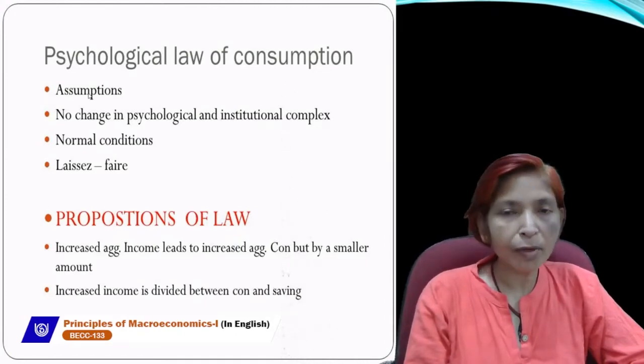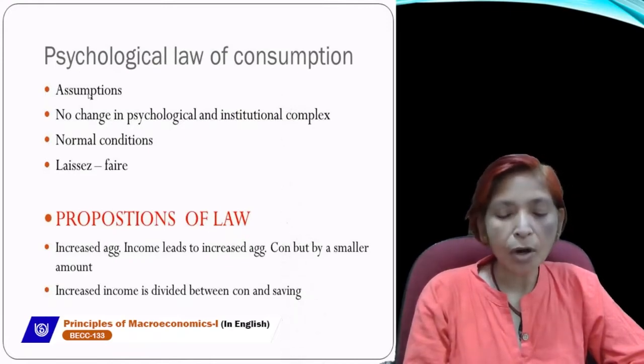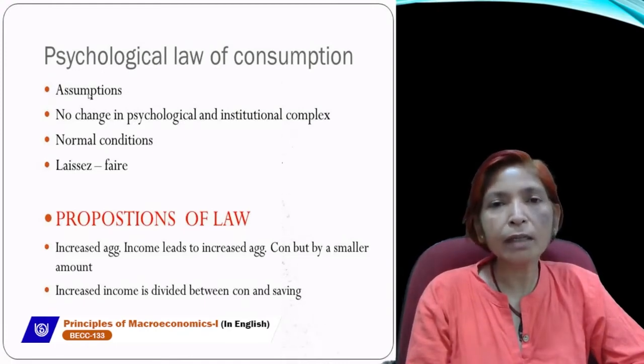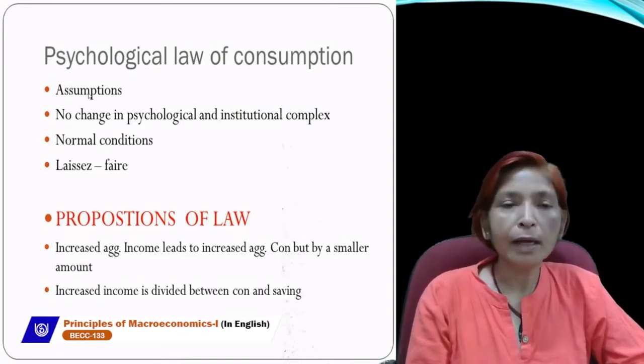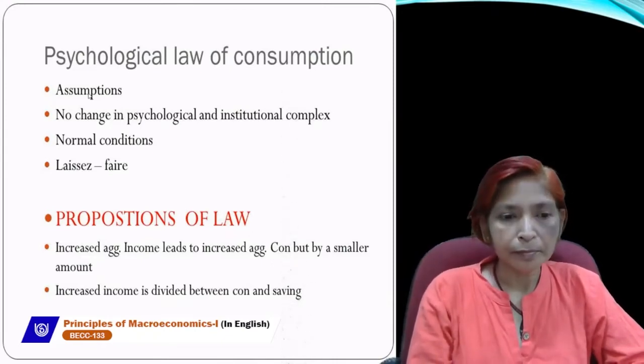Then this law will be applicable. And third is economy should be capitalist or laissez-faire, in which government doesn't interfere in any economic activity. Then this law will be applicable. Next is proposition of law.